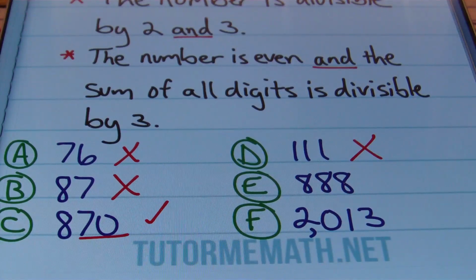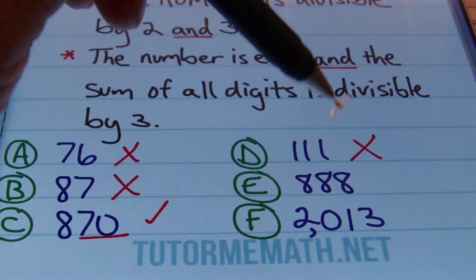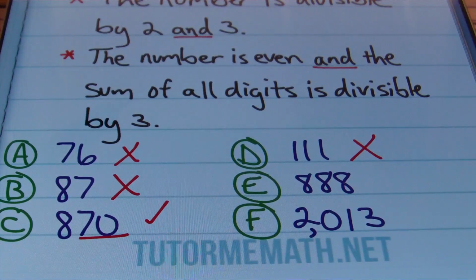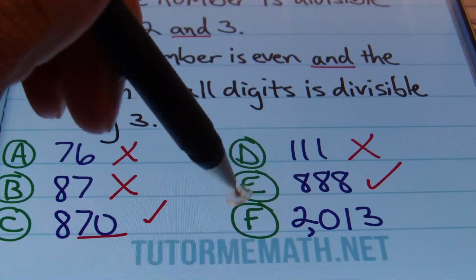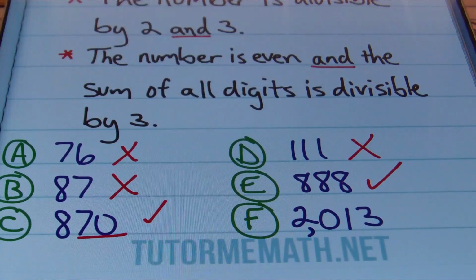And remember, you could recycle that. Once you got to that 24, you could add 2 plus 4 to get 6. And once again, 6 is divisible by 3, so there we go. Yeah, 888 is divisible by 6. I know that now because I used the divisibility rules. All right, awesome. Now looking at F, we have the number 2013.